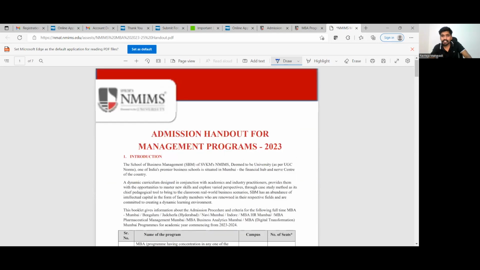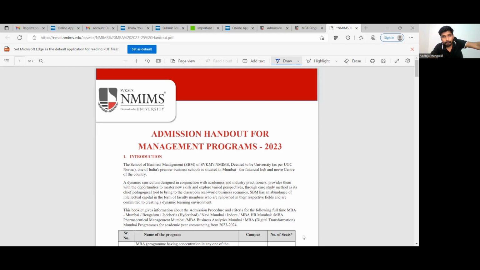So this is the entirety that you will have to do if you want to get admission at NMIMS. The first step is registering on NMAT by GMAC. The second step is filling out the form on NMAT by GMAC. Third step is going to nmims.edu and registering yourself there and completing payment there. Only then you will be considered. दोनों जगह register अलग से करना है. Only then you will be considered for that admission.